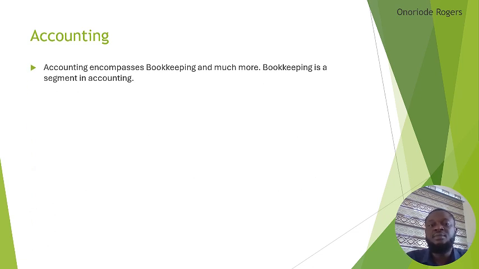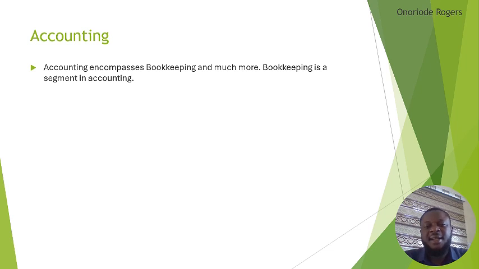Like I said earlier, bookkeeping starts from recording the first financial transaction and wraps up with the preparation of the trial balance and other adjustments, while accounting starts from recording and ends with reporting. That means where bookkeeping stops, accounting continues.